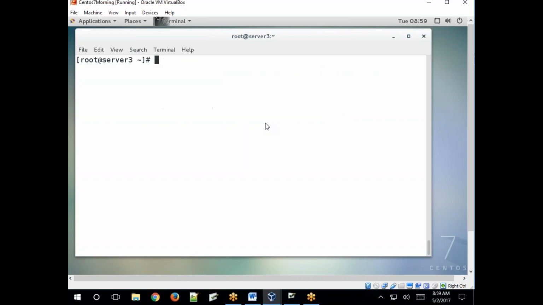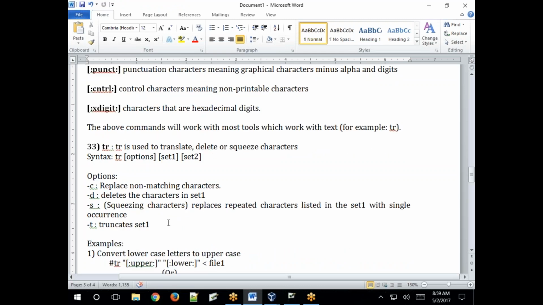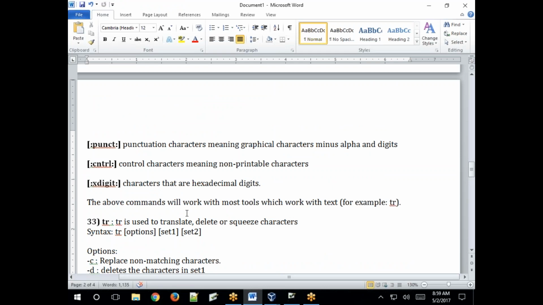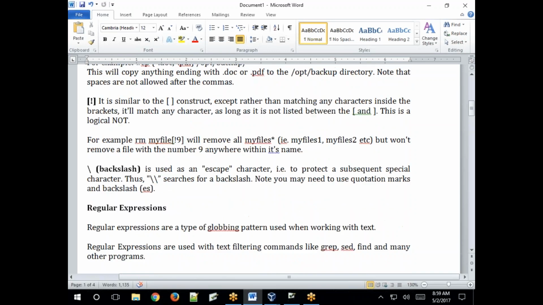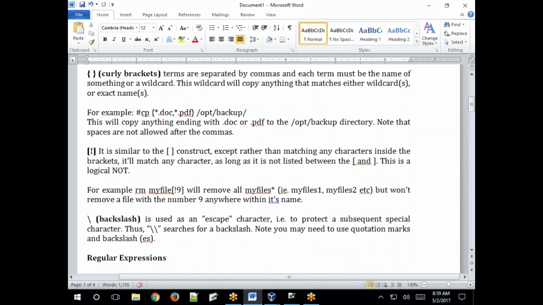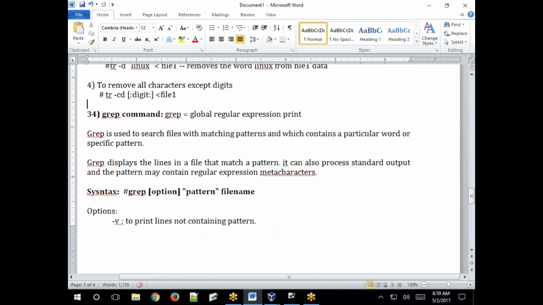So like this, the translate command. Use this translate command to squeeze, to delete spaces, to print any character instead of one character. So use the translate command. Okay. So I'll give you this document now itself. I'll forward it. Just go through these wildcard characters and regular expressions. So this is the translate command and wildcards and regular expressions.